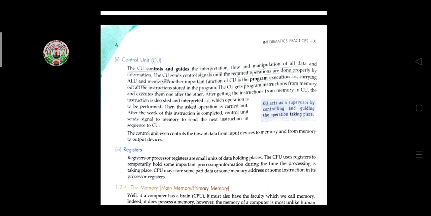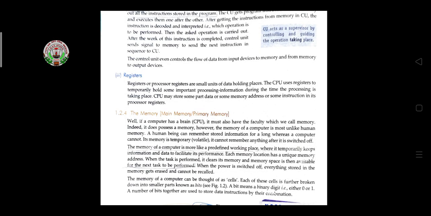Then registers. Registers, or processor registers, are a small unit of data holding place. The CPU uses registers to temporarily hold some important processing information during the time of processing. The CPU may store some part of the data or some memory addresses or some instructions in its processor registers. So what is the use of a register? While processing, the CPU wants some important information at the time of processing, that information the register holds, and after processing it releases all the information.